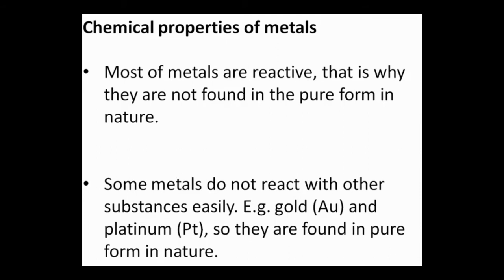These atmospheric substances are pollutants, moisture, or oxygen. And after reaction, there will be changes in that metal, and because of that these metals are not found in the pure form in nature.